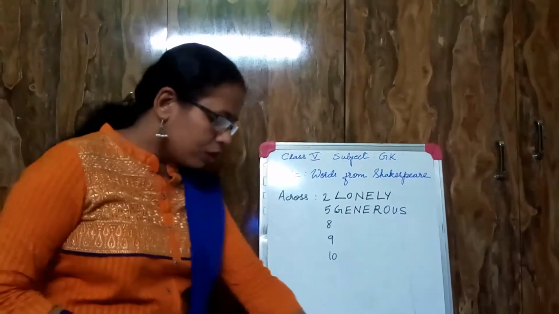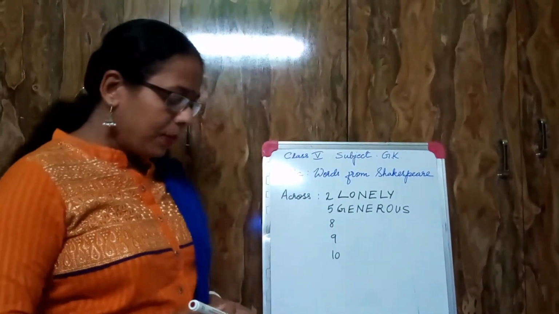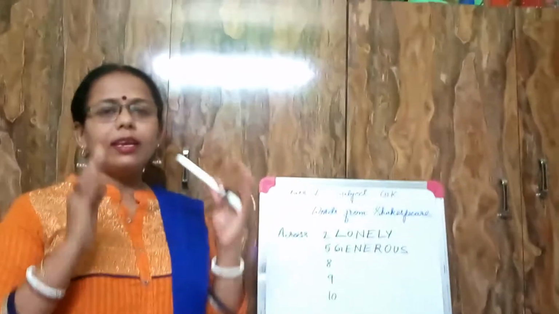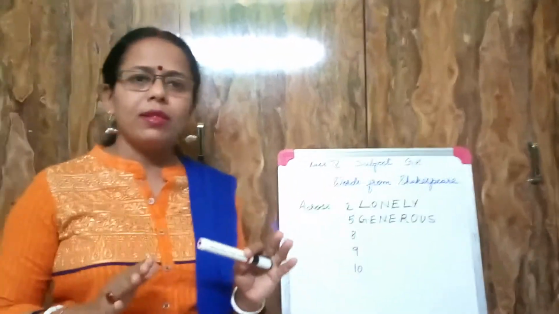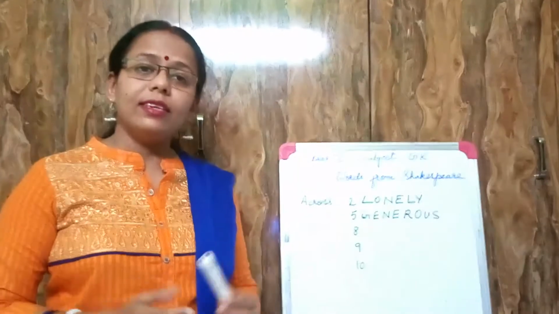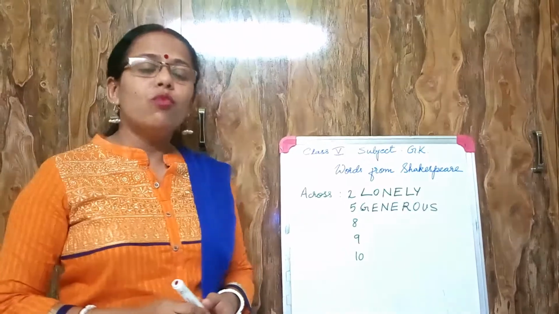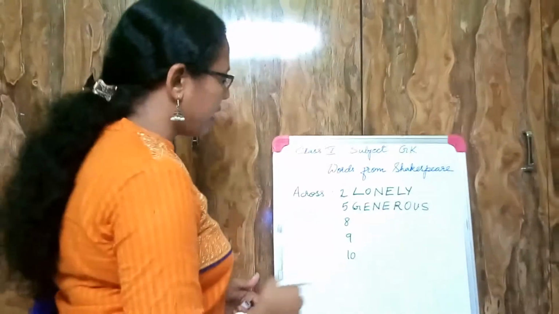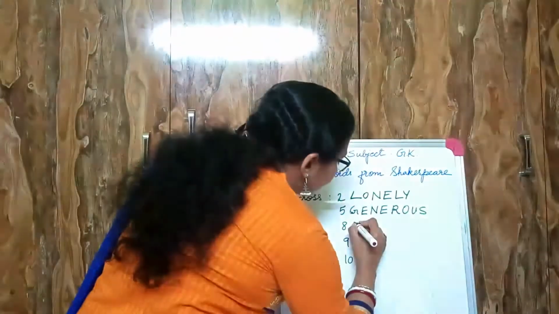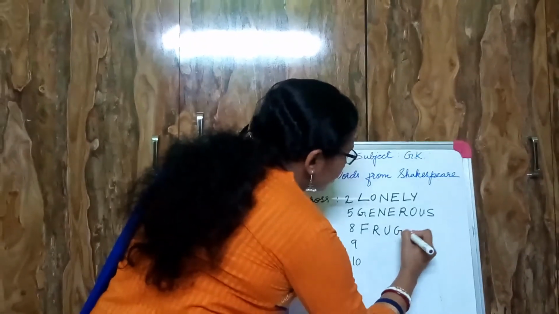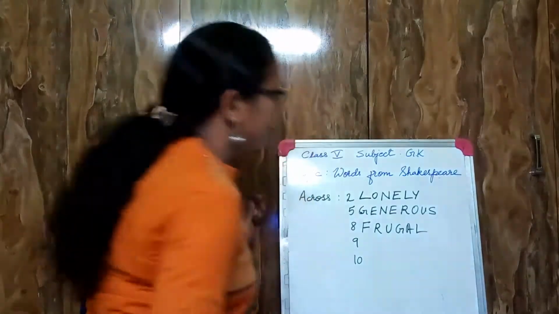Next comes plain and costing less. The thing which is very plain, very simple, and even its price is less. The one word he used for that is frugal. It's frugal.